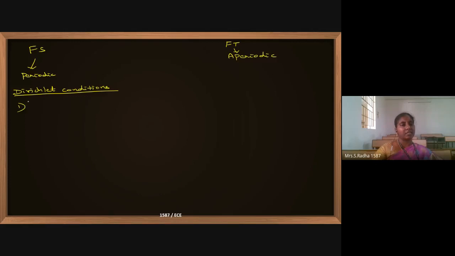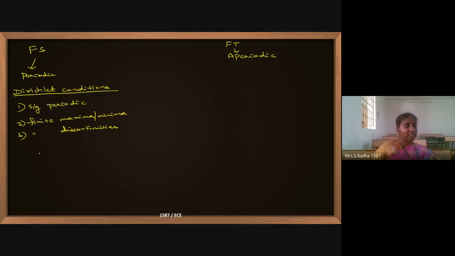The Dirichlet conditions are: the signal should be periodic, the signal should have a finite number of maxima and minima, and it should have a finite number of discontinuities. These are the three conditions called Dirichlet conditions. Only when a signal follows these three conditions can we apply Fourier series.